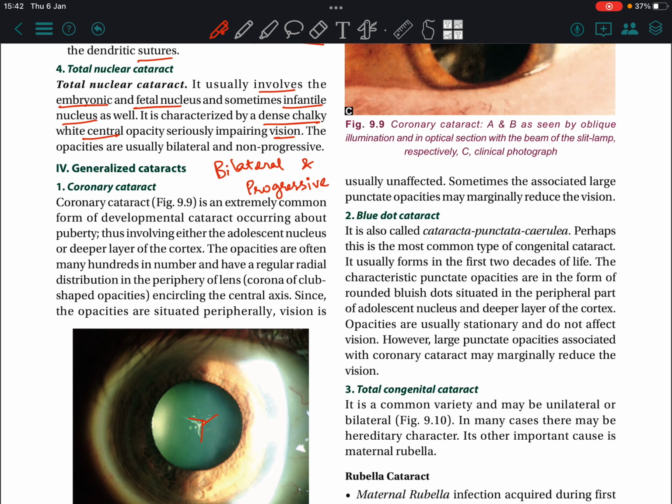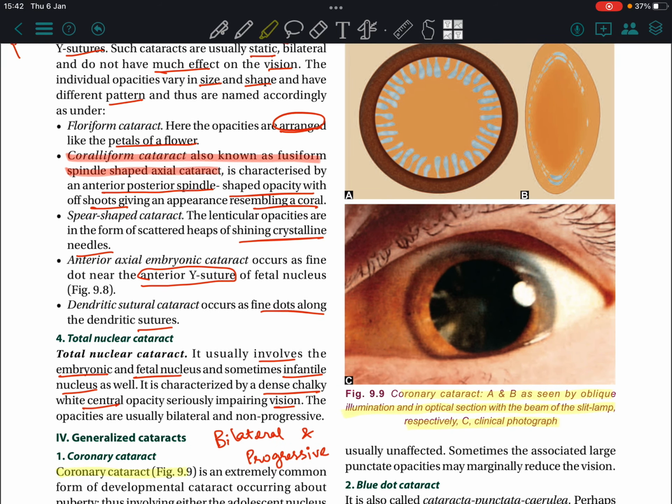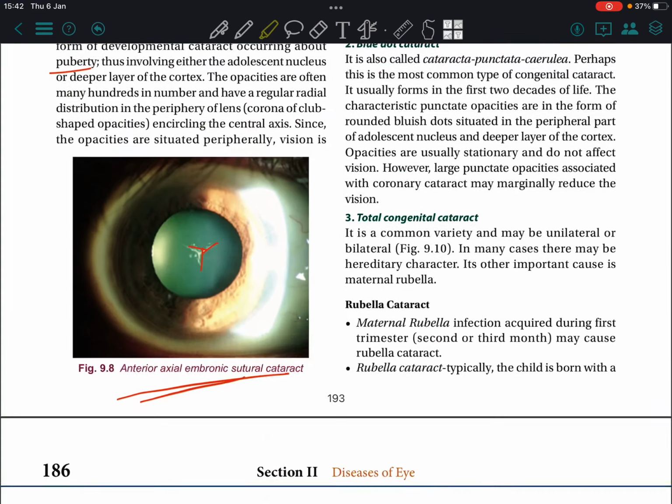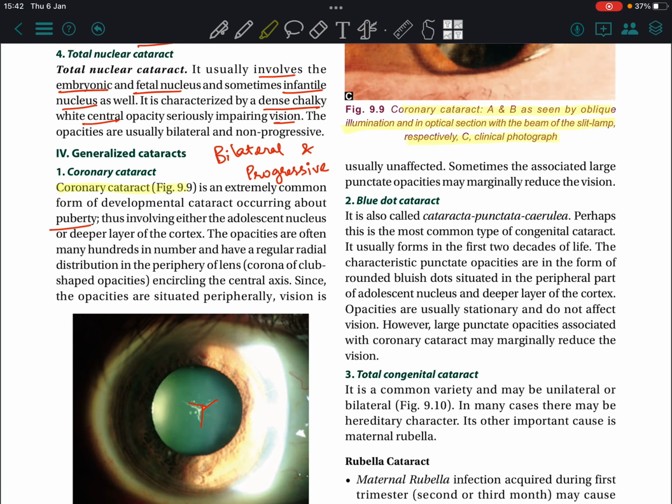Coronary cataract is an extremely common form of developmental cataract occurring about puberty. Coronary cataract as seen by oblique illumination in optical section with the beam of the slit lamp, as per the clinical photograph. This involves either the adolescent nucleus or the deeper layers of the cortex.